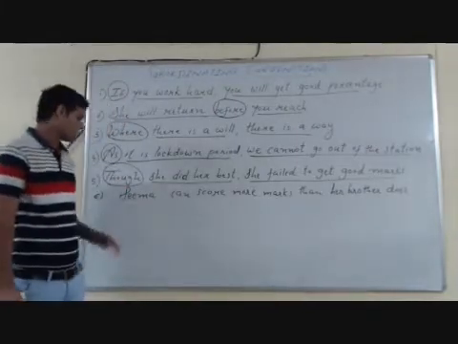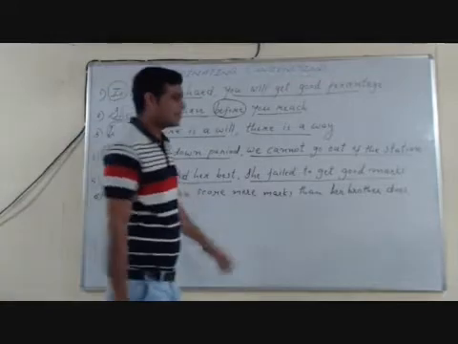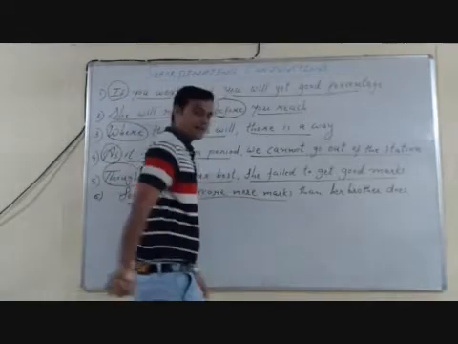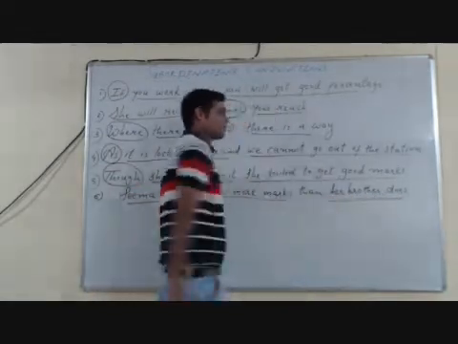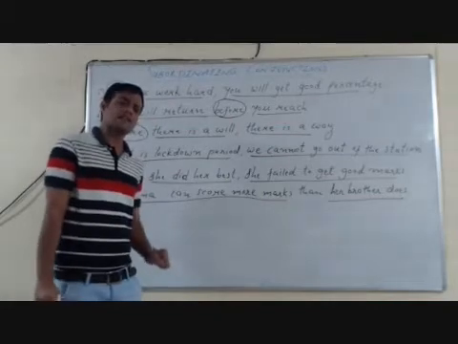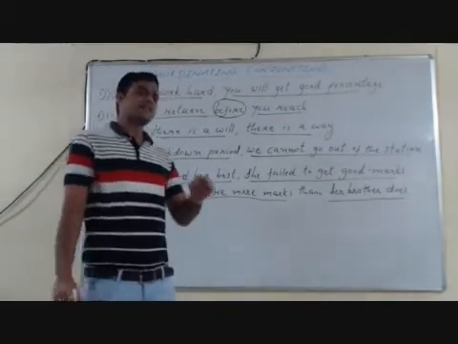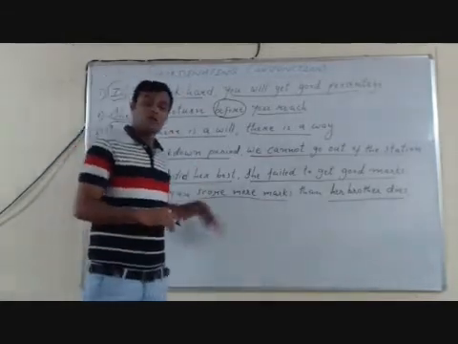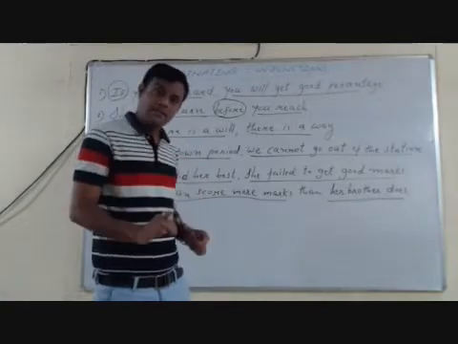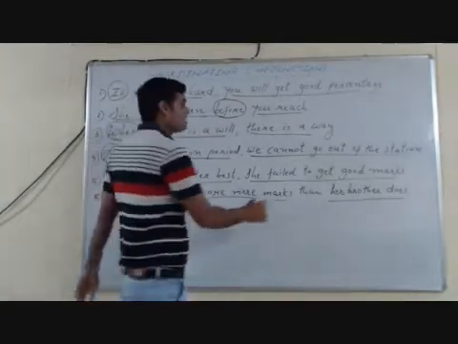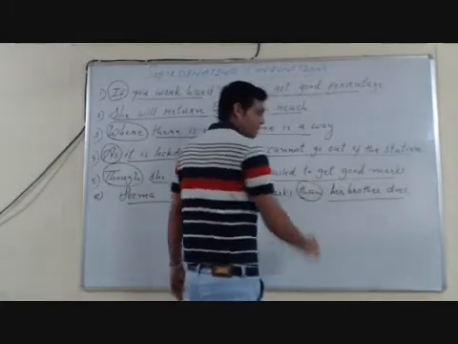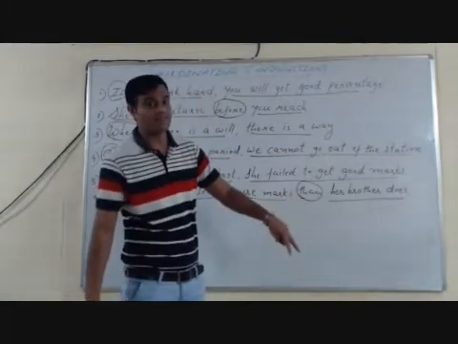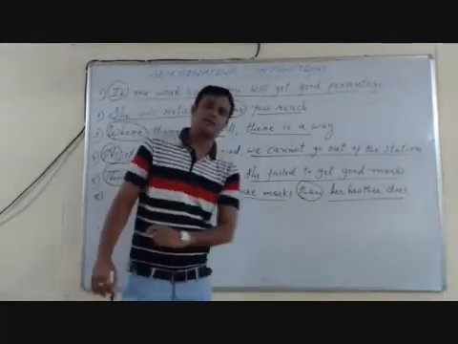And the last one: Seema can score more marks than her brother does. Here two clauses: Seema can score more marks, and another clause, her brother does. When we read the sentence carefully, we can understand that in this sentence there is comparison. Seema can score more marks than her brother. To show comparison, we find the use of than, which joins two clauses, so it is a subordinating conjunction.